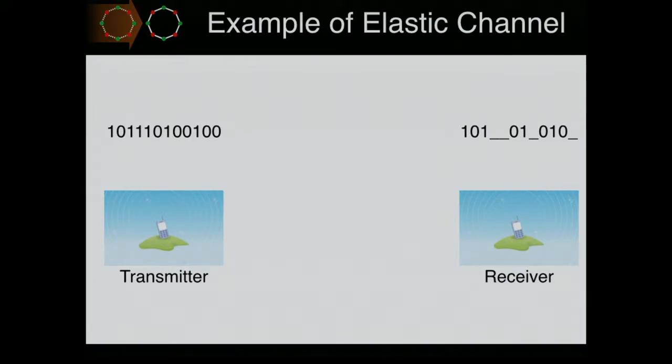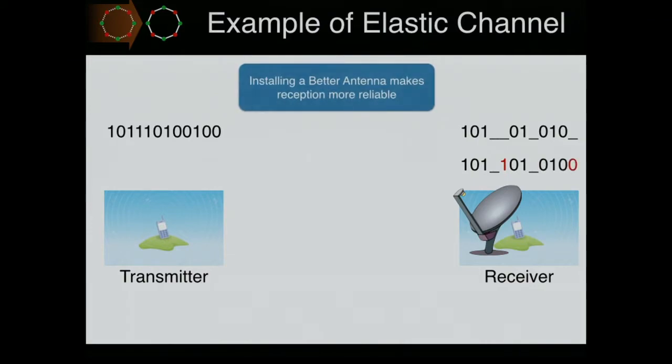But the receiver could turn adversarial. This receiver could go ahead and install a larger antenna. This increases the reliability of reception at his end. So now the bits are erased only with probability 1/6. So in fact, some bits which were erased earlier are not erased anymore.